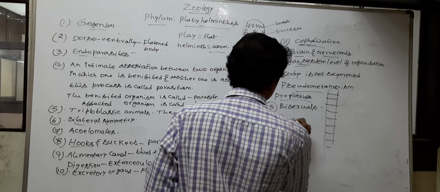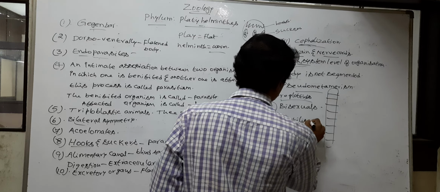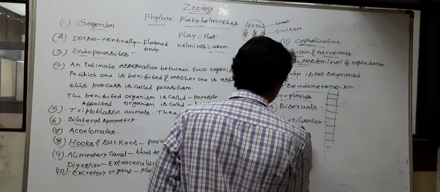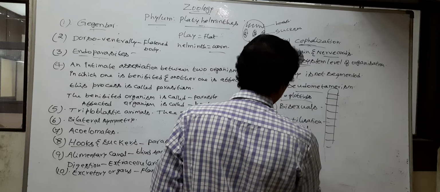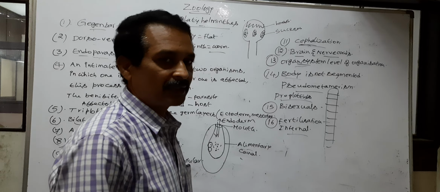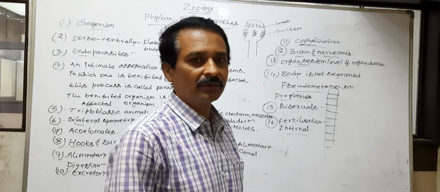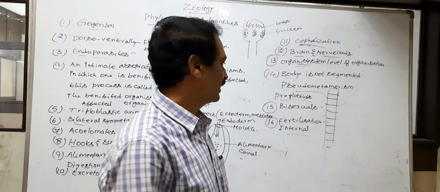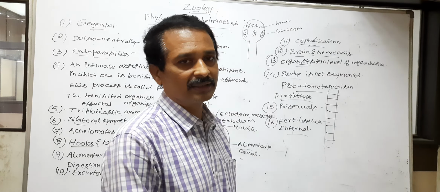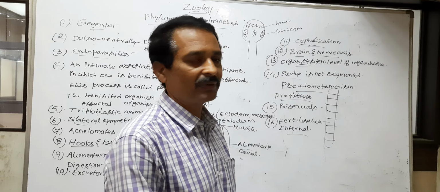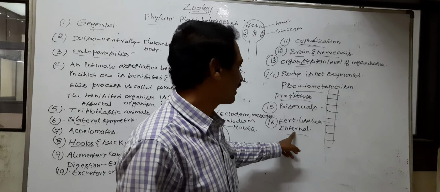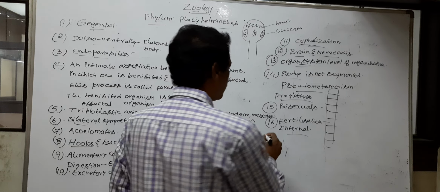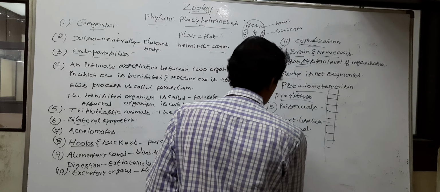Fertilization is internal. Internal fertilization means the fusion of male and female gametes occurs inside the body. Such fertilization is called internal fertilization.